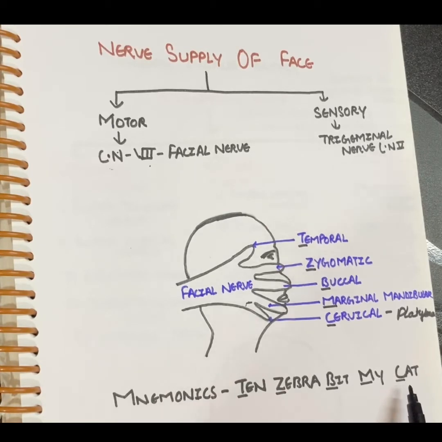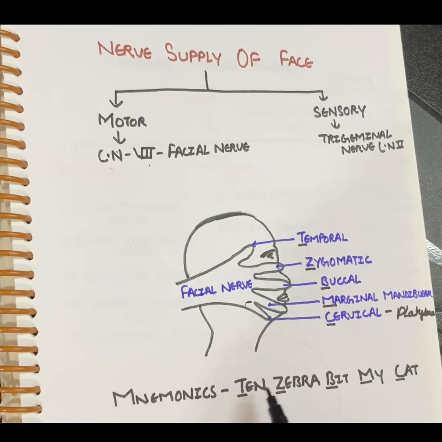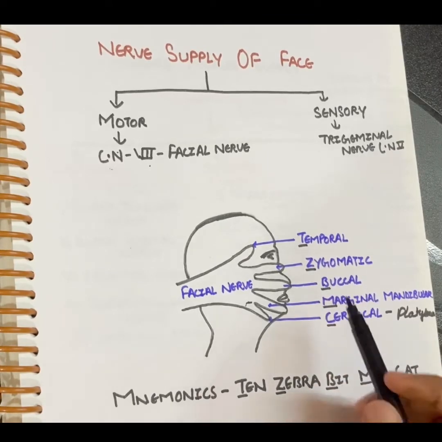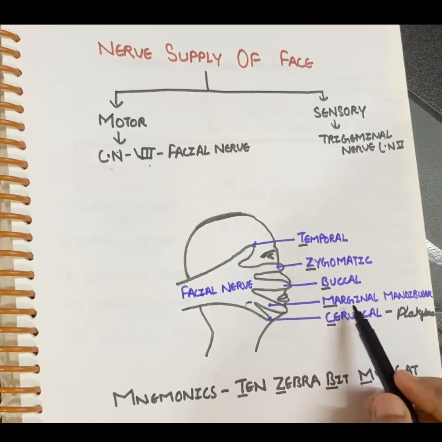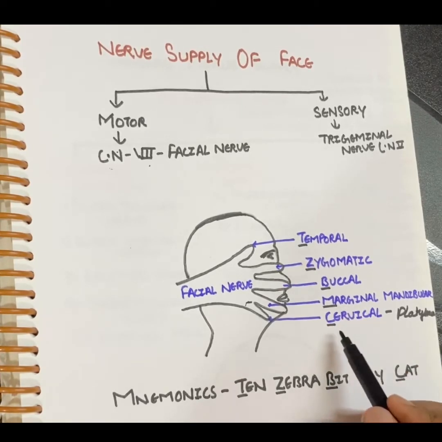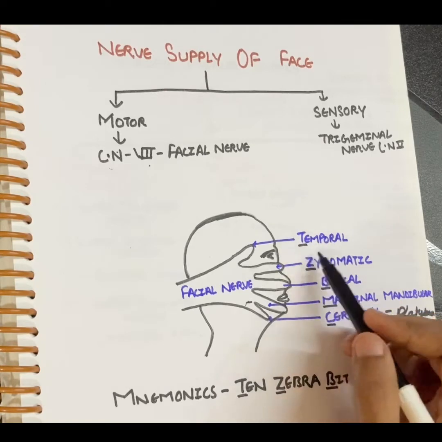This is given in your BD Chaurasia book. So this mnemonic is not framed by me. This is already mentioned in your book. So here T stands for temporal, Z stands for zygomatic, B stands for buccal, M stands for marginal mandibular, C stands for cervical.